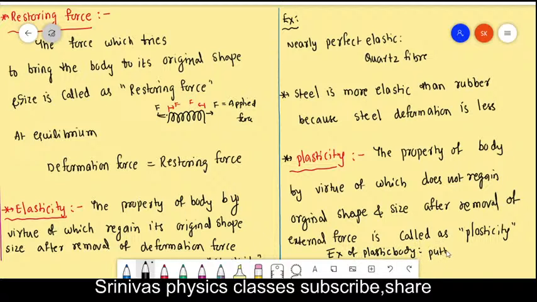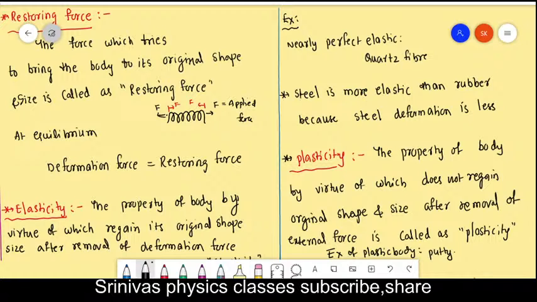Do you know putty? To fix the glass to the windows, we use putty at the edge, and to close small holes, we use putty. Or you take mud, clay, or wheat powder, and add water.